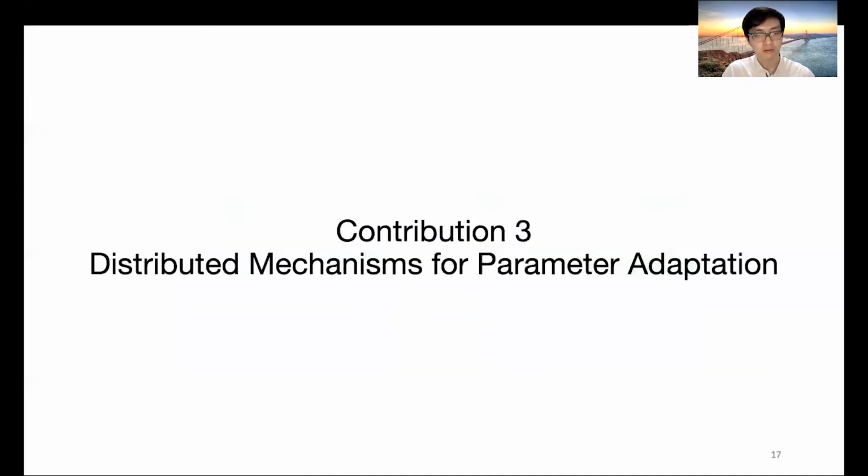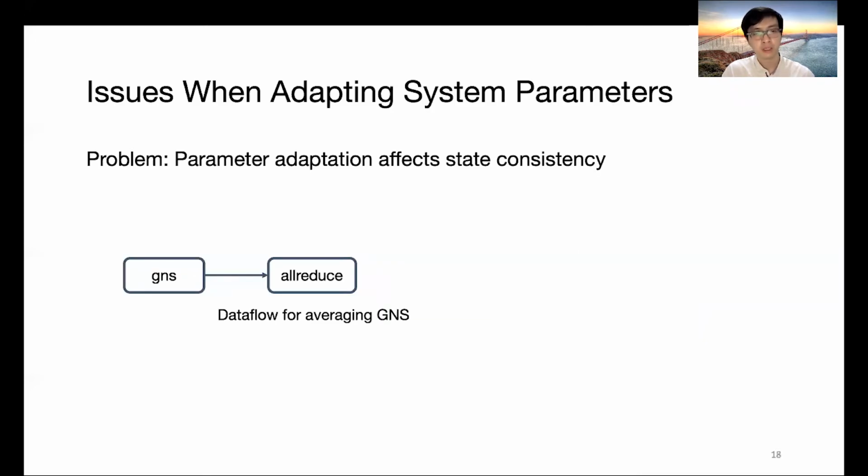KungFu has a distributed mechanism for supporting online parameter adaptation. The problem here is that existing training workers, when they are doing adaptation, could affect the consistency of the state. We show this issue by using this sample data flow graph. Assuming that we want to compute the average value of the gradient noise scale,